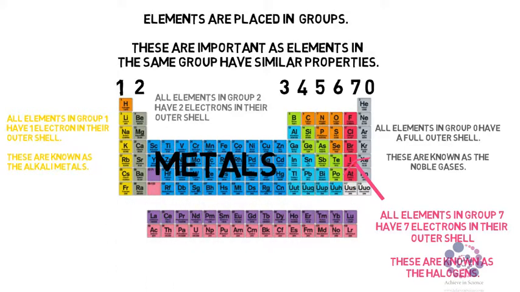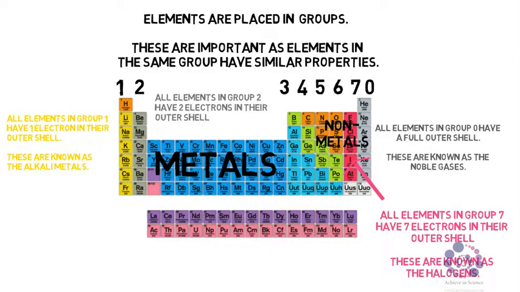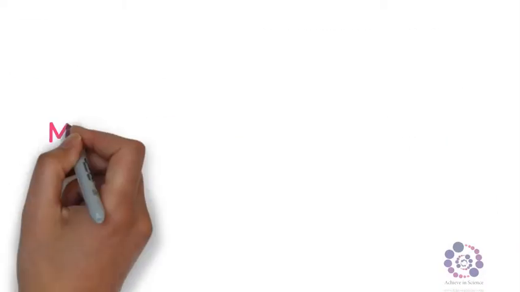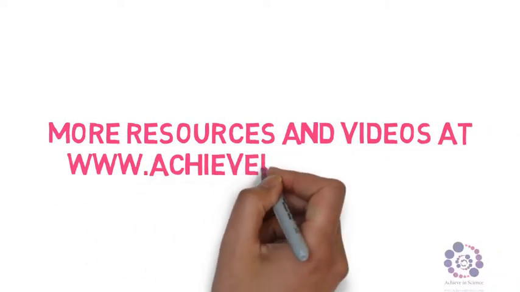We can also separate the metals from the non-metals. The metals are found on the left-hand side of the periodic table, where non-metals are found on the right-hand side of the periodic table. Now actually draw it like a staircase to separate the two.